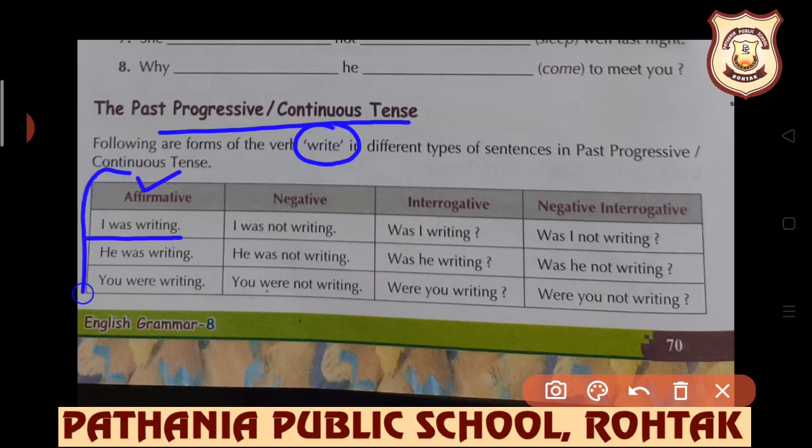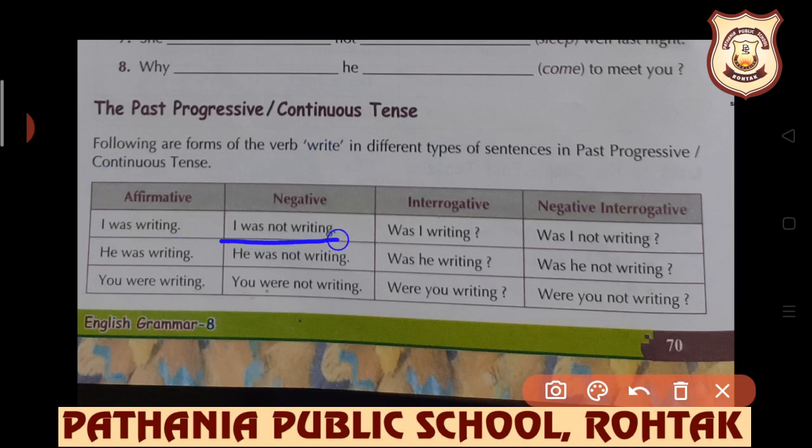So here is the formation of all four types of sentences with all the persons, whether first person is there, second person is there, or third person is there. I was writing, affirmative. I was not writing, negative. Was I writing, was I not writing, and so on. These are so easily explained examples in the form of tables, students. Once you learn the formation, once you learn the rules, then a very plain way is there, you can easily do tenses.